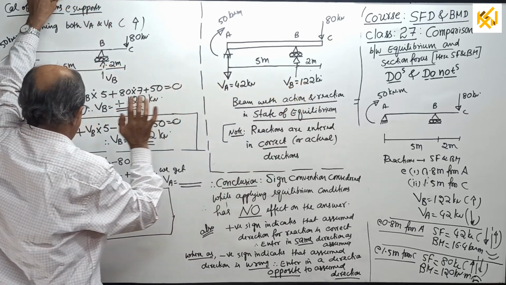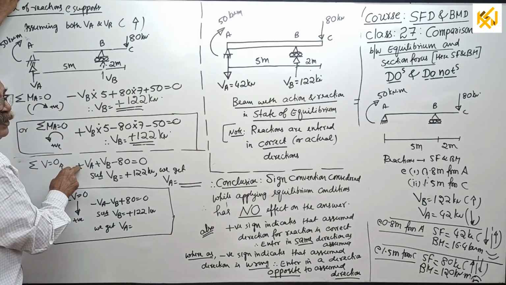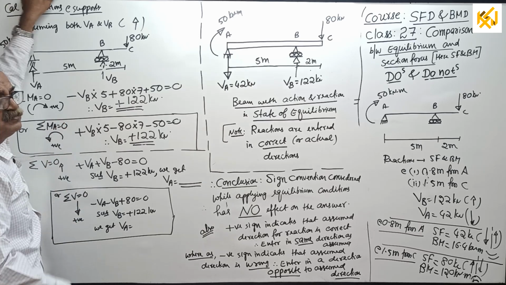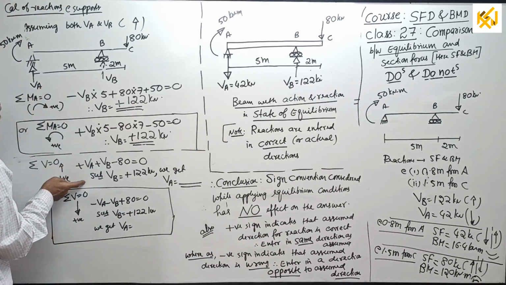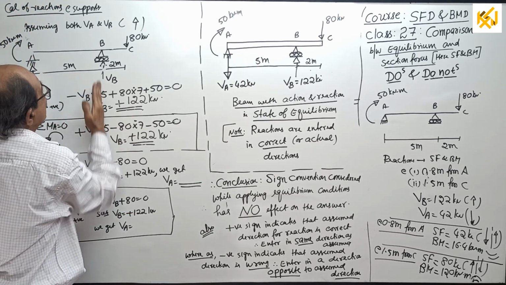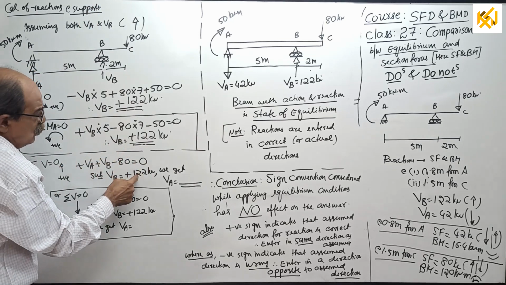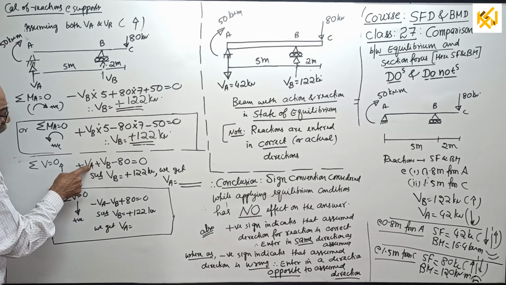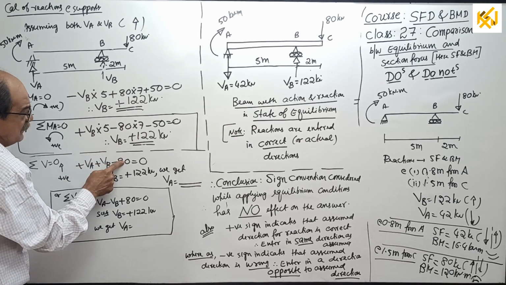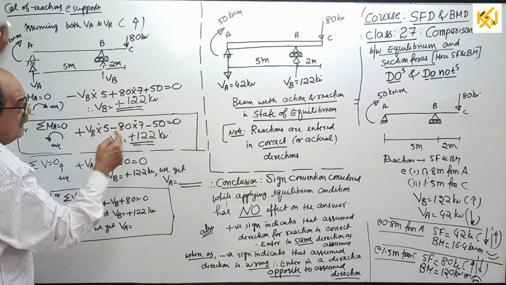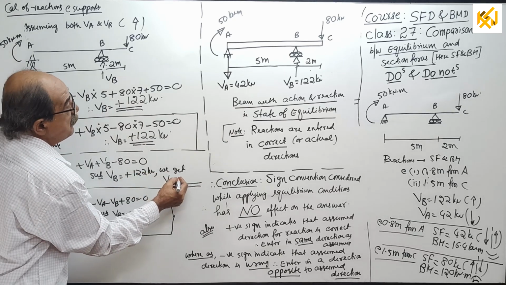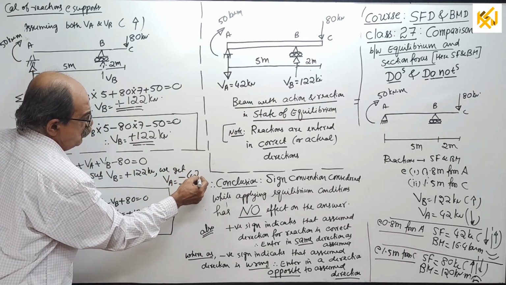See, over. Then sigma V equal to 0. I will take upward positive. Then the forces are plus VA plus VB minus 80 equal to 0. Substitute VB equal to 122 here. So VA plus 122 minus 80 equal to 0. Take that side, your VA will come minus 42 kilonewton.